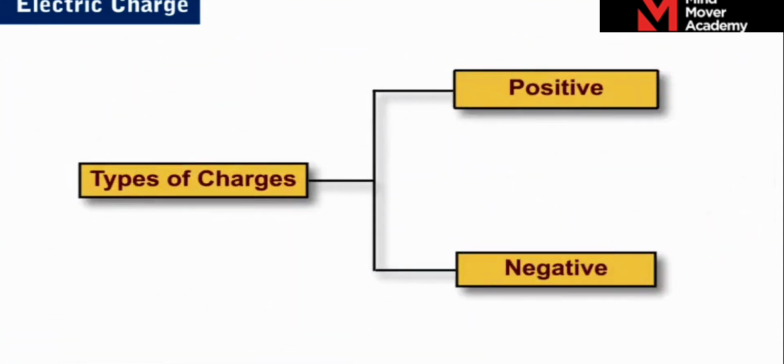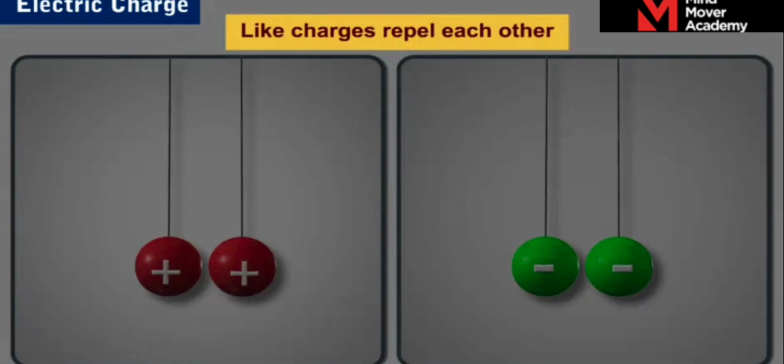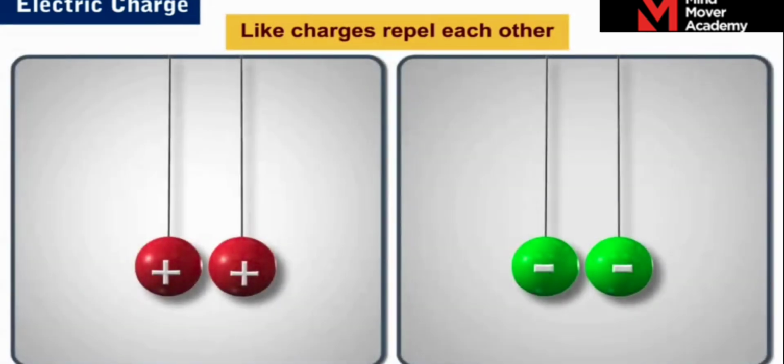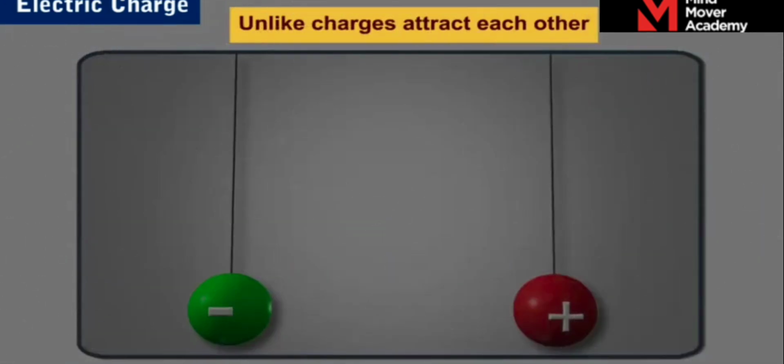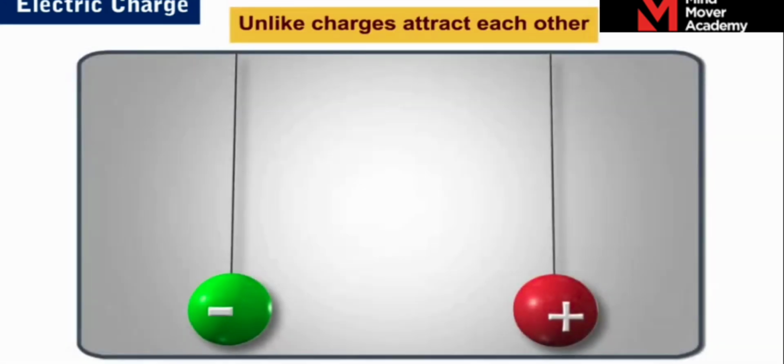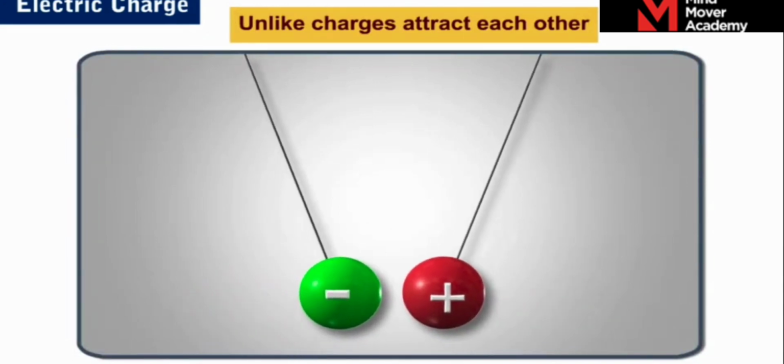From these observations, we see that there exist only two types of electric charges in nature. These are called positive and negative. It is also observed that like-charged bodies repel each other. For example, two pith balls, both carrying like charges, repel each other, while unlike charged bodies attract each other. For example, a pith ball carrying a positive charge will attract a negatively charged pith ball.